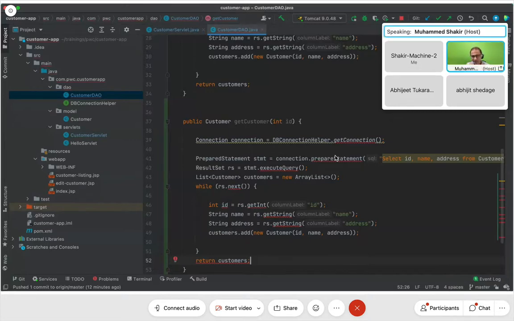My objective here is not to again and again show how to use JDBC, which I have already explained. My objective here is not to explain to you how to write HTML. No, not at all. My objective here is not to further take you into the customer servlet or a servlet class. I have already explained how to write a servlet class.